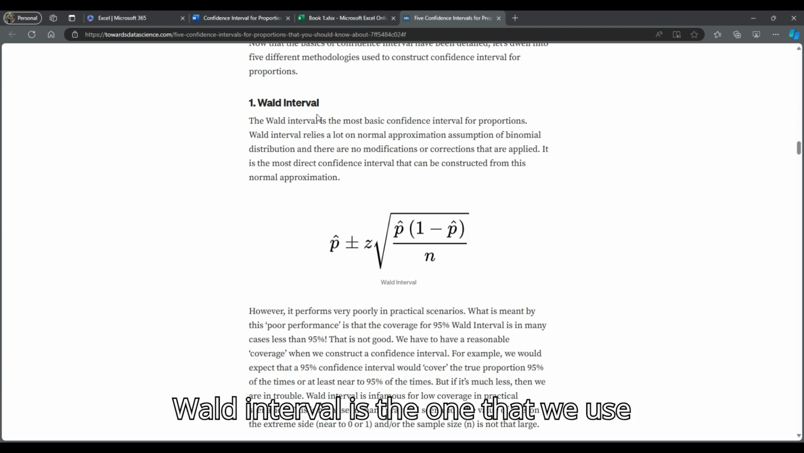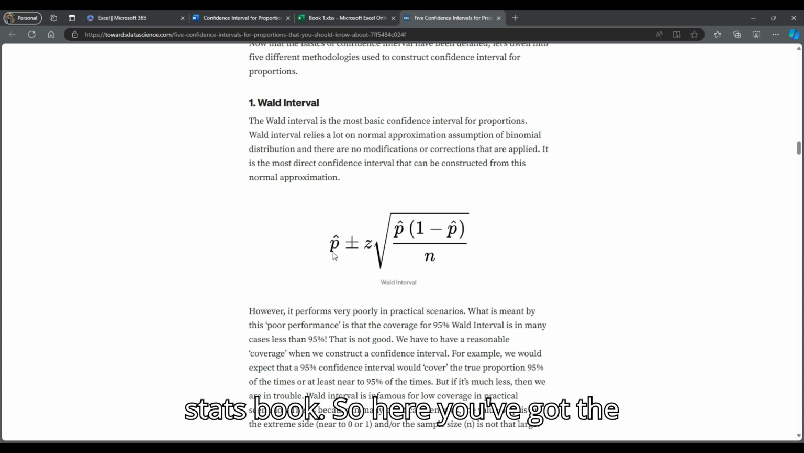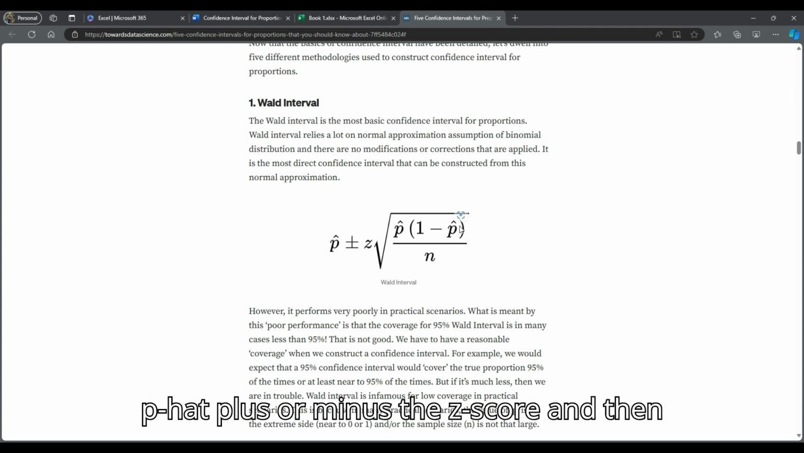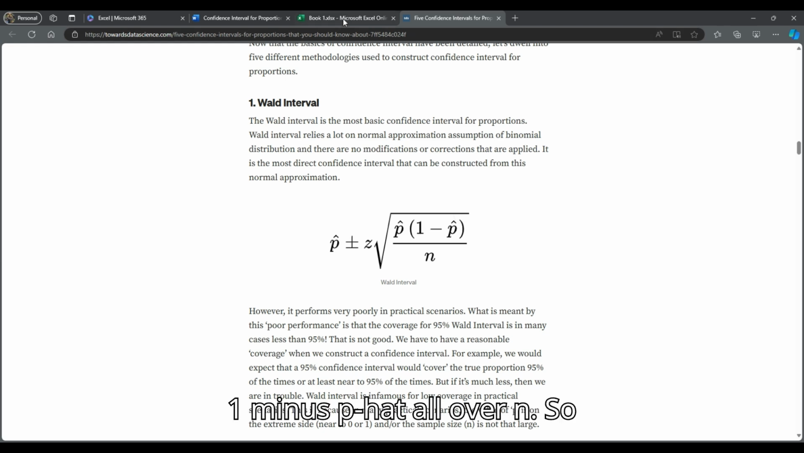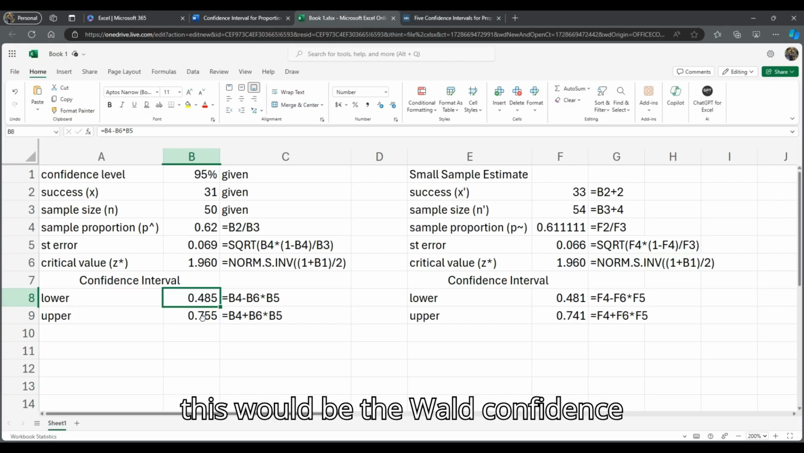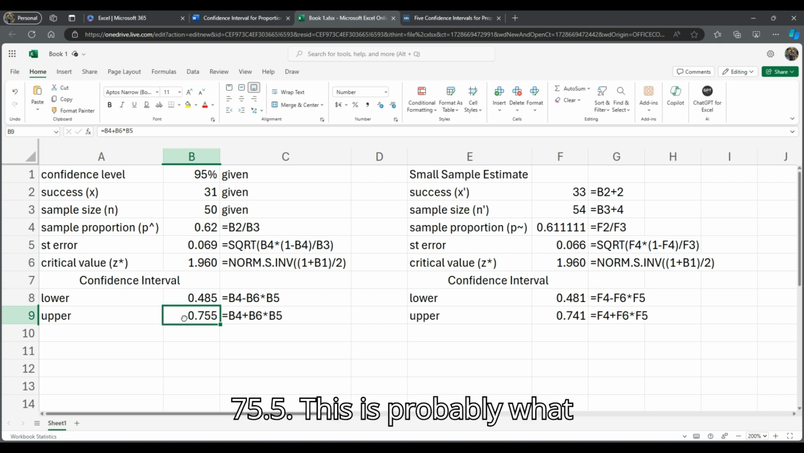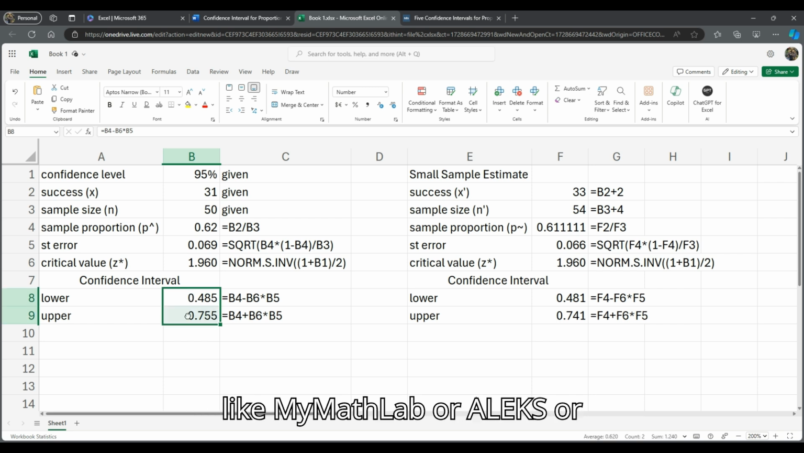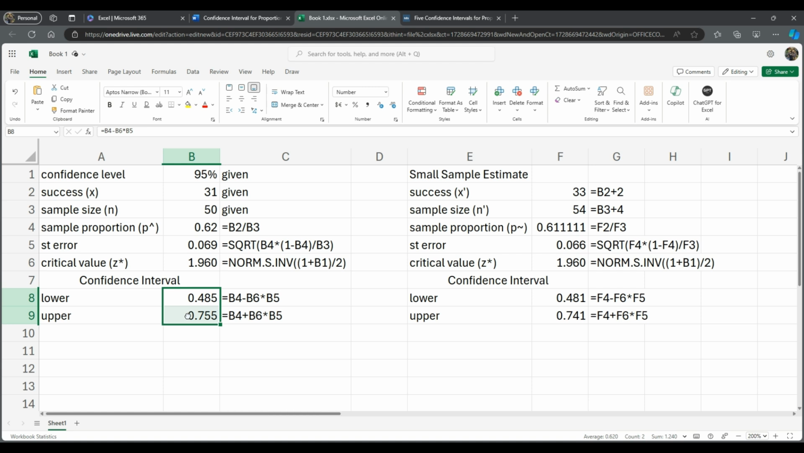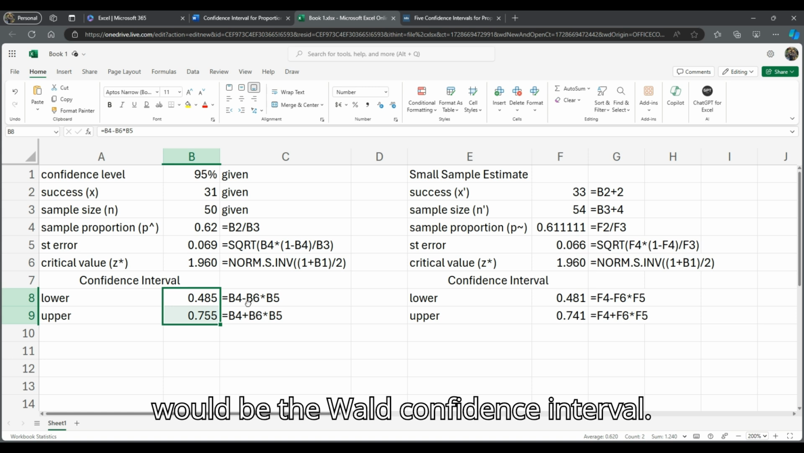But Dr. Robert has gone through and written this article. I'm going to scroll down to the part. So the Wald interval is the one that we use a lot in an intro stats book. So here you've got the p-hat plus or minus the z-score, and then this standard error calculated with p-hat times 1 minus p-hat all over n. So this would be the Wald confidence interval, and I get the 48.5 and the 7.55. This is probably what you're going to be putting into things like MyMathLab or Alex or any other system like that.